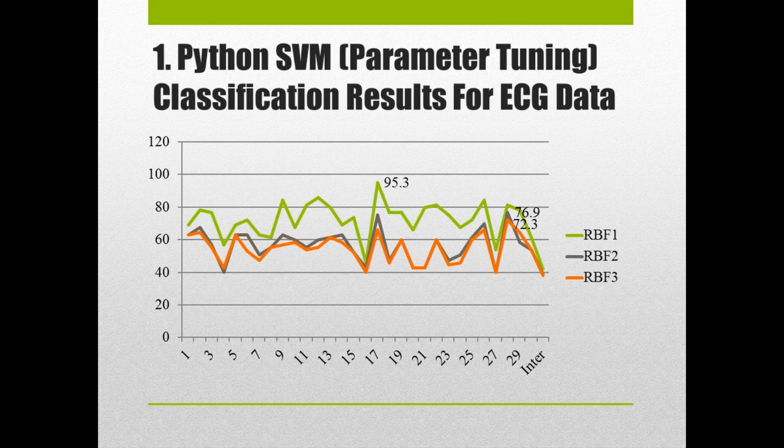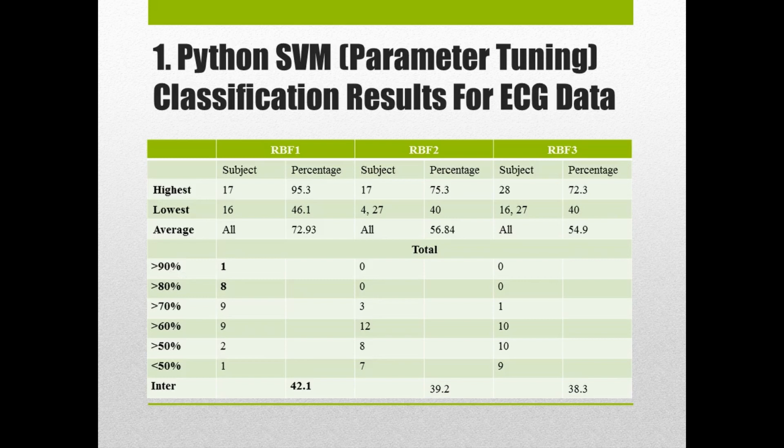This is the classification result for ECG data using SVM with parameter tuning. RBF1 performed the best when compared to RBF2 and RBF3. The highest accuracy is from subject 17 with 95.3% for RBF1. Overall, RBF1 performed the best for ECG data, with one subject getting above 90% accuracy and 8 subjects with above 80% accuracy. For inter-subject classification, RBF1 performed the best with 42.1%.